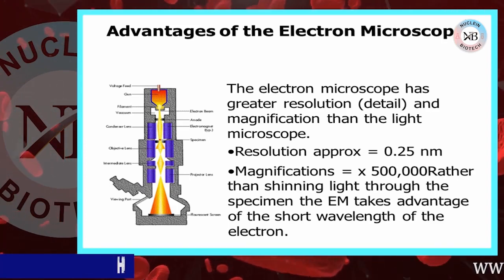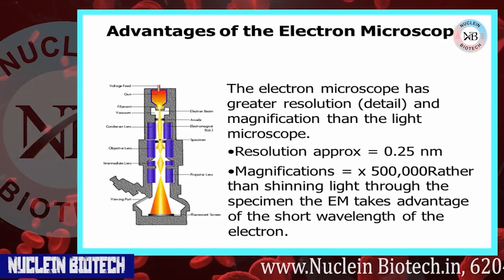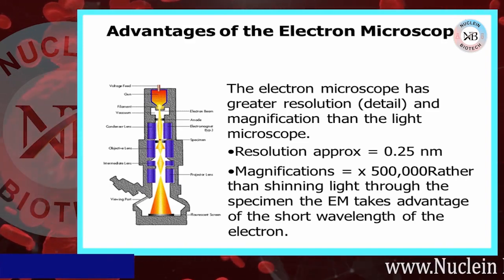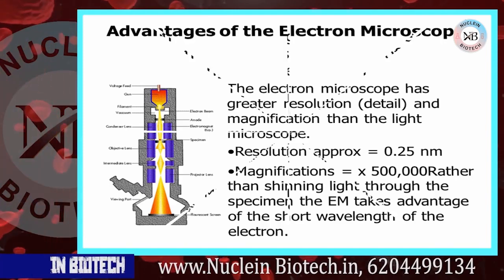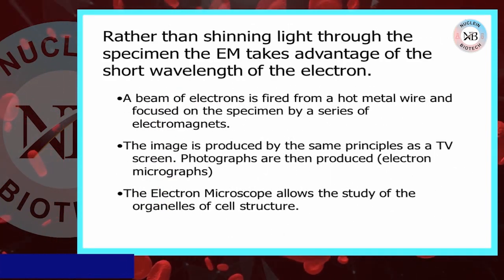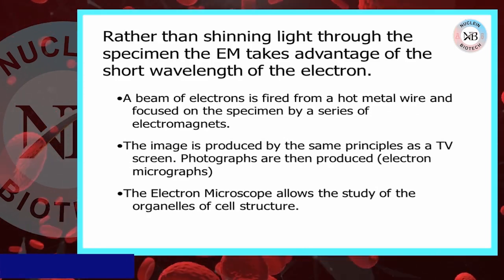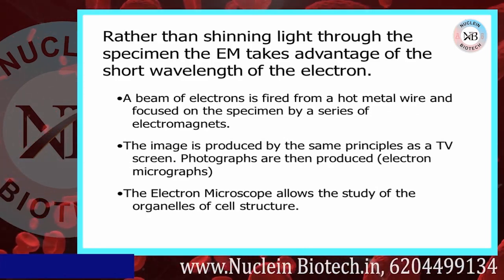Rather than shining light through the specimen, the electron microscope takes advantage of the short wavelength of the electron.